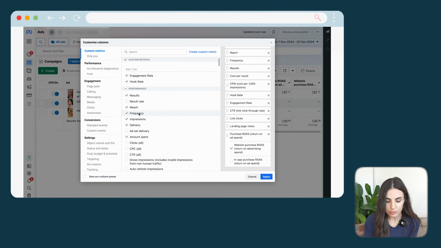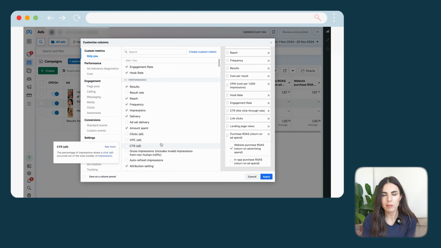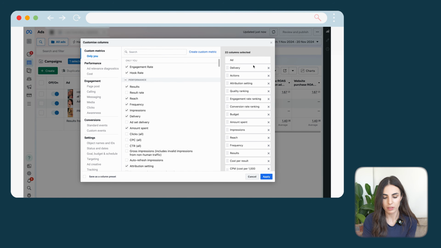By the way, since this is the click, I don't use the clicks all, because if you use the clicks all, it means that you are seeing all the clicks that happen on the ad. This includes going to the Instagram page or clicking on the profile and so on. That's why, whenever you're checking this metric, you need to focus on the clicks that made people go to the website, so the link clicks. There are so many additional metrics that you can explore in there, but you don't actually need to, because as I said before, these are the most important metrics.